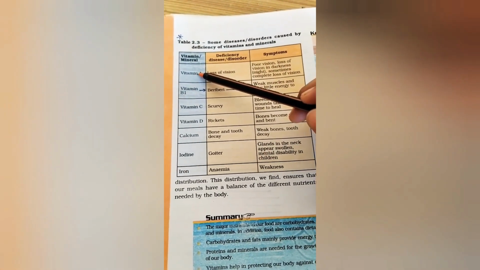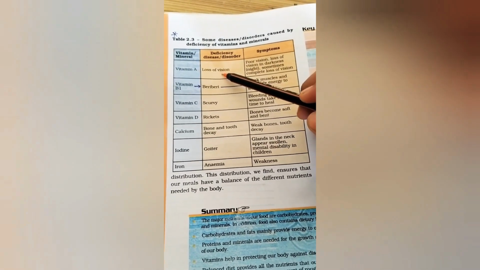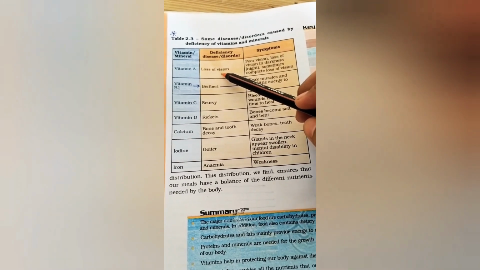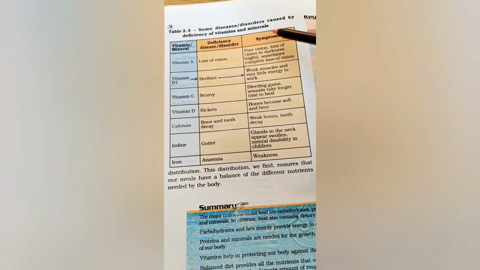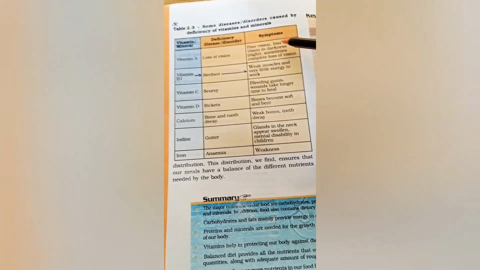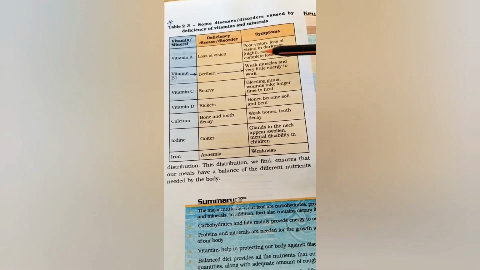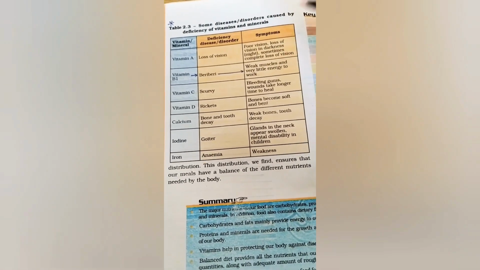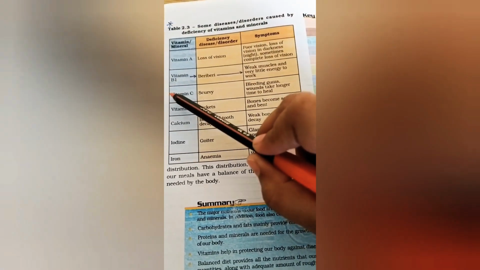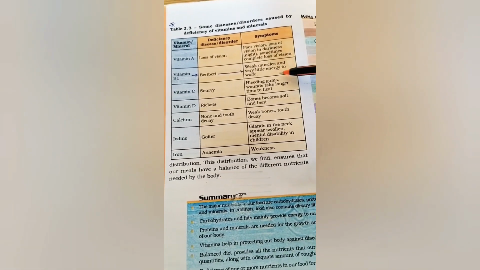Vitamin A. If there is a deficiency of vitamin A in your balanced diet, then the disease occurs, loss of vision. It is also called night blindness. So in this disease what happens? People are unable to see in the dim light. It affects our eyes. Poor vision, loss of vision in darkness, sometimes complete loss of vision. Vitamin B1 causes beriberi, whose symptoms are weak muscles and very little energy to work.